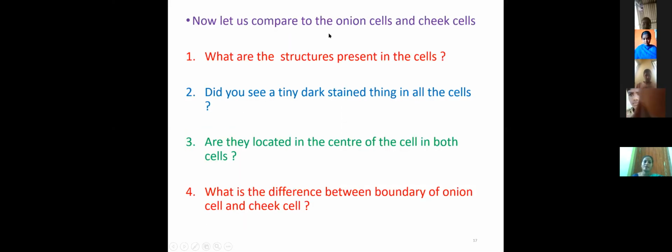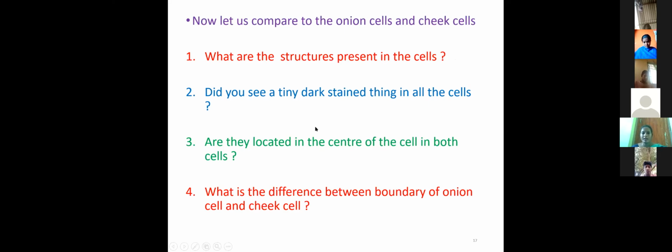Now let us compare the onion cells and cheek cells. What are the structures present in the cells? That is the cytoplasm, nucleus, and cell membrane. Okay. Did you see a tiny dark stained thing in all these cells?